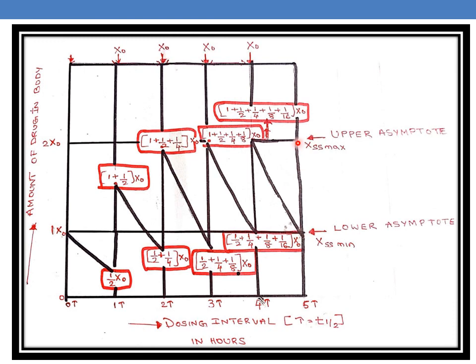So that point is said to be steady state concentration of the drug, and the upper asymptote represents steady state maximum. X is nothing but the amount of the drug. It can be represented by A or X. So X SS max is the steady state concentration maximum, and X SS minimum is the steady state concentration minimum. The upper asymptote represents steady state maximum, and the lower asymptote represents steady state minimum. Steady state maximum is nothing but 2D, and steady state minimum should be D.